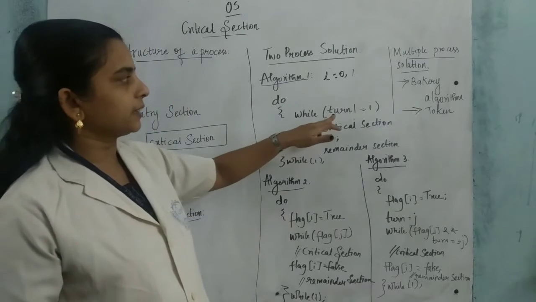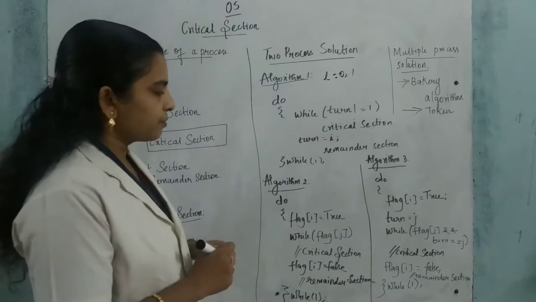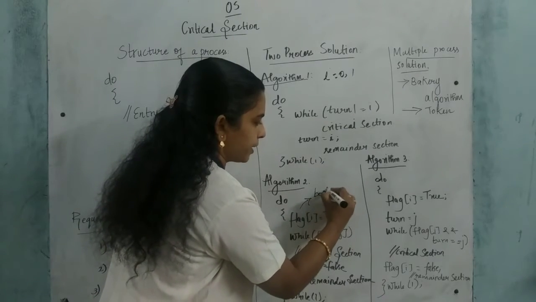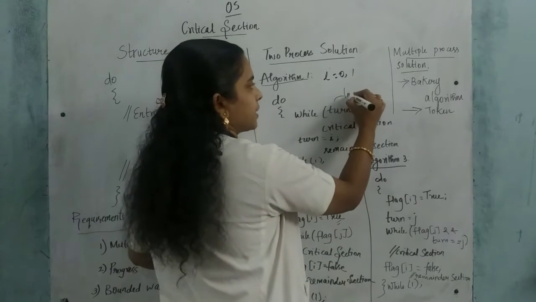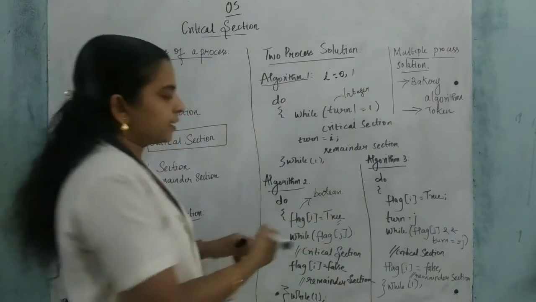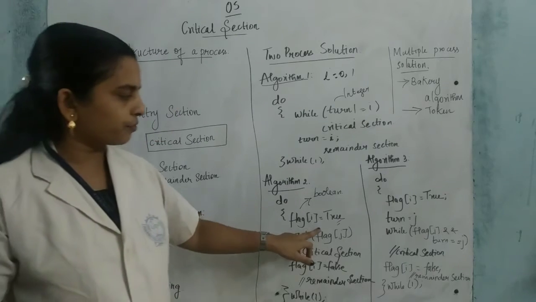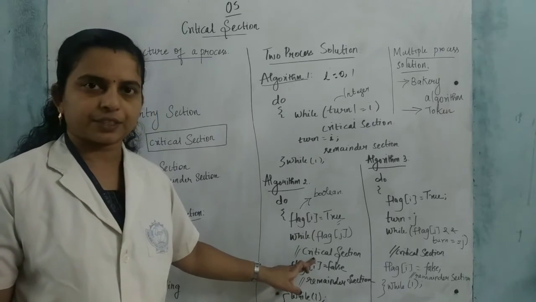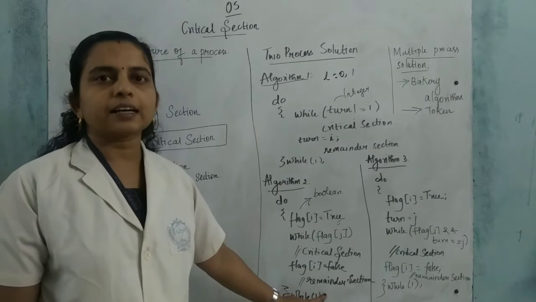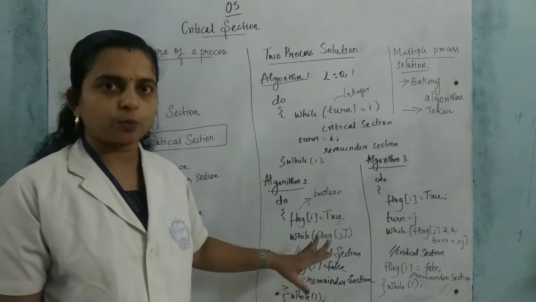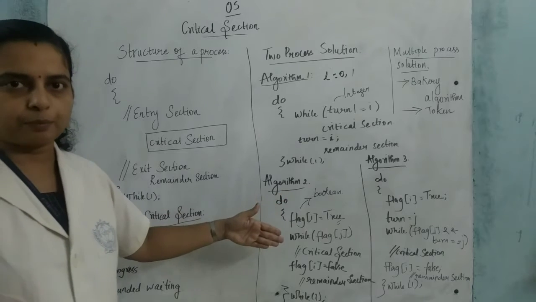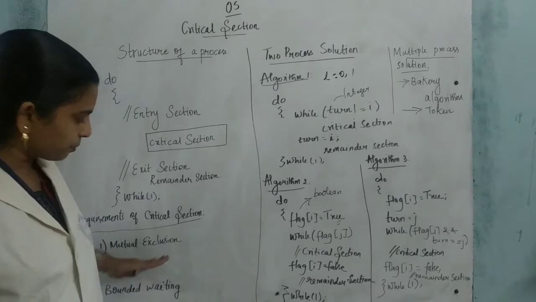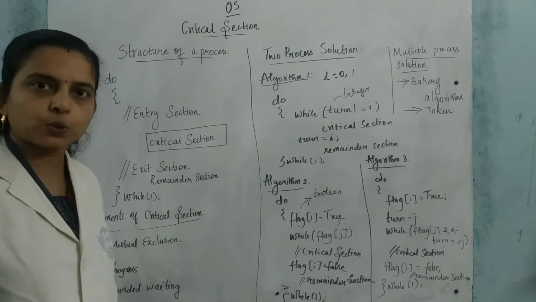So here we have taken turn as the integer variable, right? And flag is considered as a Boolean variable. Here the condition is given: if flag of i is equal to true, that process can enter inside the critical section, and the other can enter inside the remainder section. Here also it is the same case. Here we only changed the integer variable into a Boolean variable. And here also it is satisfying the mutual exclusion and not satisfying the remaining two conditions.